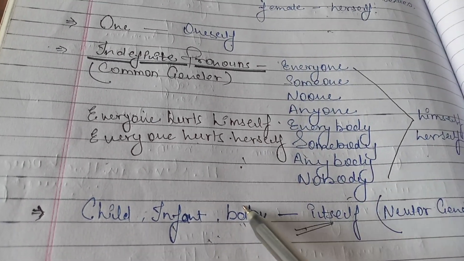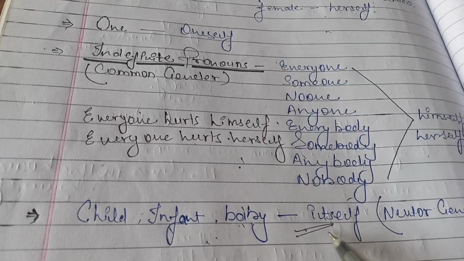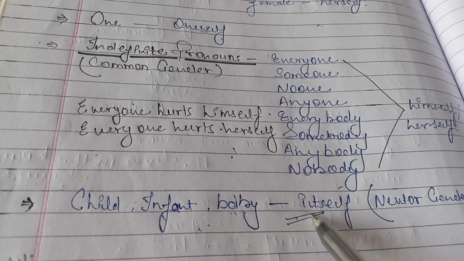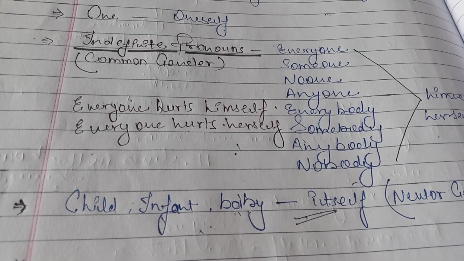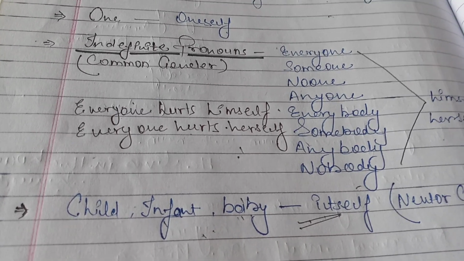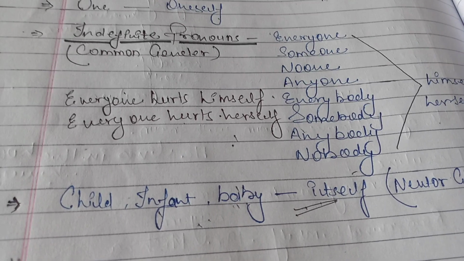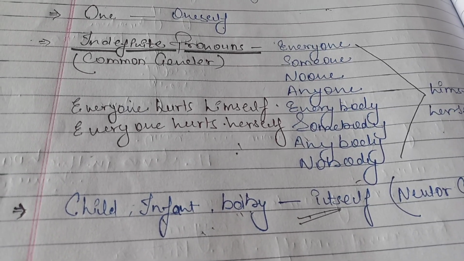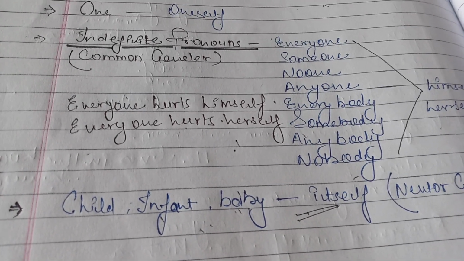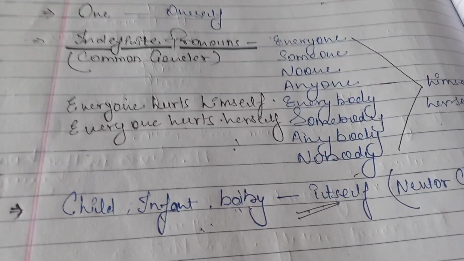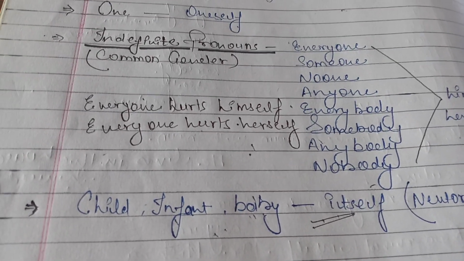So it is always considered neuter, so it is itself. So guys, we have learned so many rules about which reflexive can be used with which word, feminine or masculine.